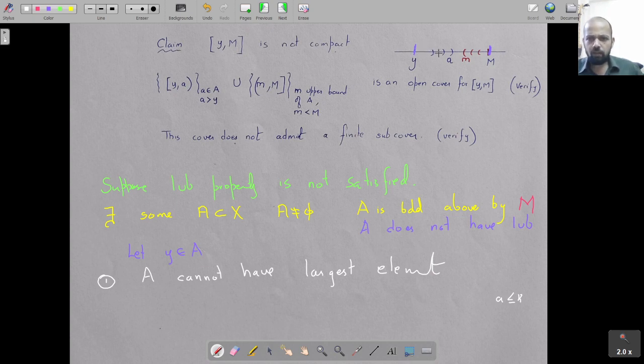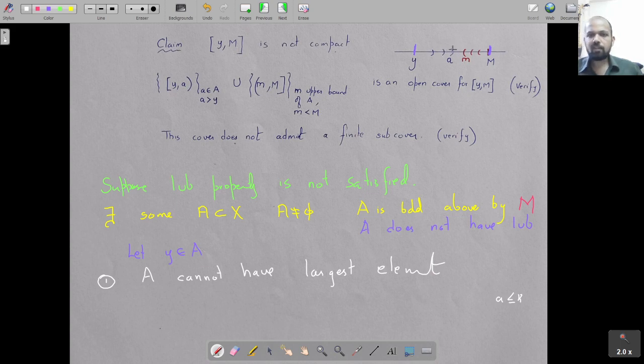So if you give me one element of A, I can find a bigger one. If you give me another one, I can find a bigger one than that. I can always keep finding bigger and bigger elements in A. It does not have a least upper bound. So if you give me an upper bound, I can find a smaller upper bound. You give me another upper bound, I can find a smaller upper bound. So the upper bounds keep coming down lower and lower, and you can find larger and larger elements.